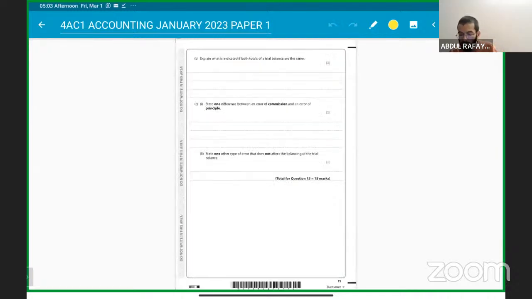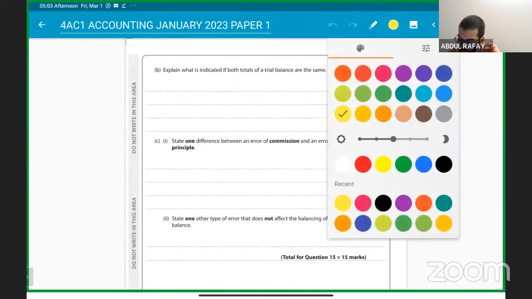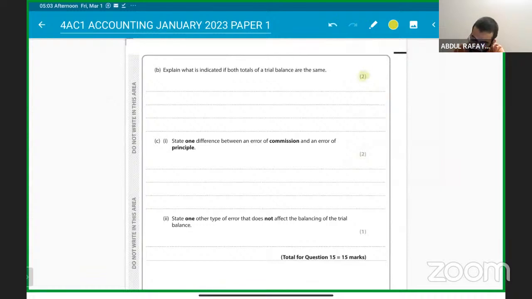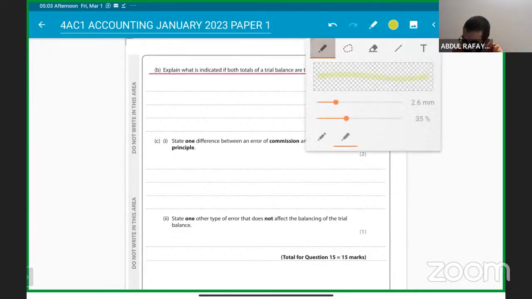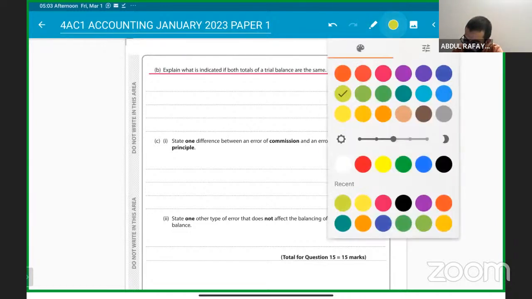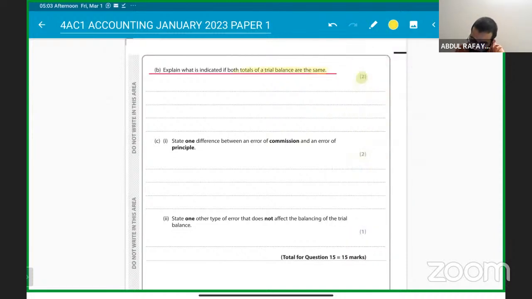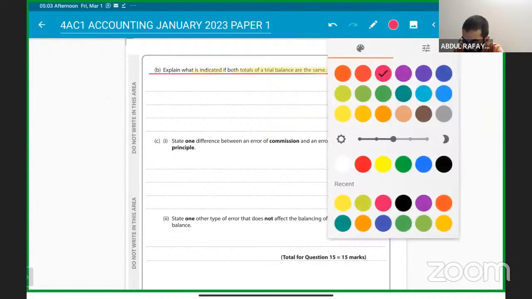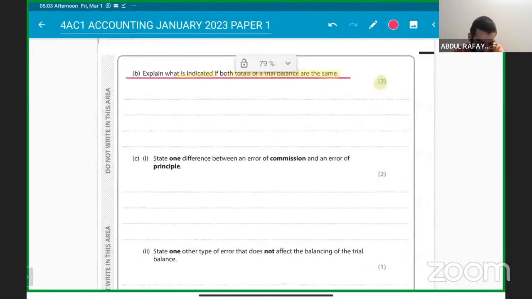Clear on this? Next, we move forward. We have for 2 marks to explain what is indicated if both totals of our trial balance are the same. So we have to basically explain what is indicated if both totals of a trial balance are the same. It basically means that the debit and the credit side are the same, which means it shows the arithmetical accuracy of the books of accounts, of our ledgers.